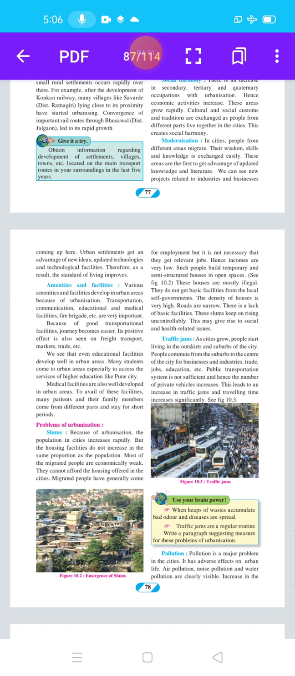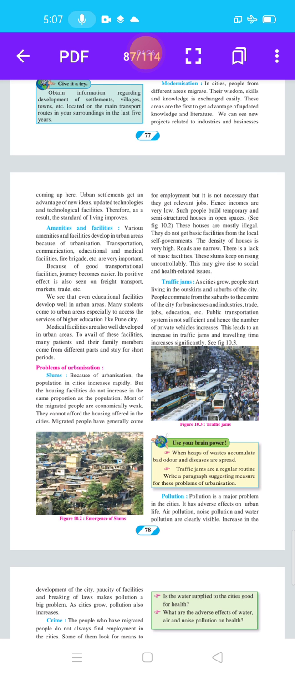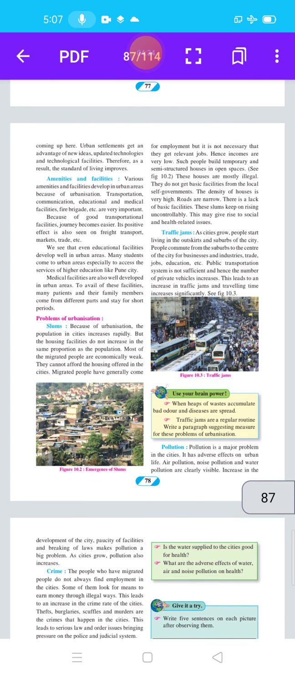We can see new projects related to industries and business. Urban settlements get the advantage of new ideas, updated technologies and technological facilities. As a result, the standard of living improves. Here students, due to new ideas and modernization, the standard of living improves, a higher standard of living.